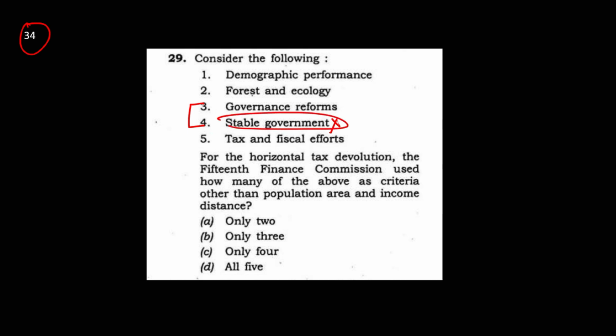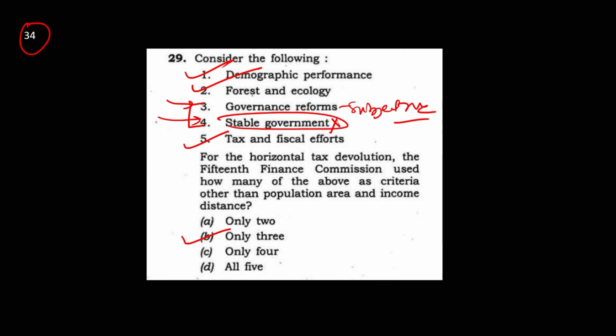Stability of government cannot be a parameter for devolving funds. Similarly, governance reforms are very subjective. This cannot be a criterion for devolution of taxes by the Finance Commission, because these are very subjective things. So 1, 2, 5 are out, and the answer is only 3. Very common sense, guys.